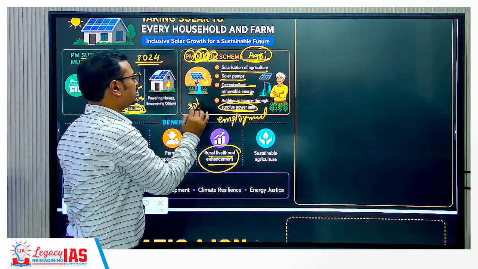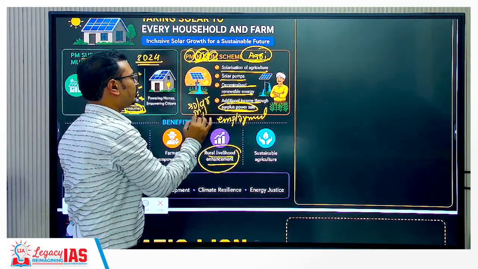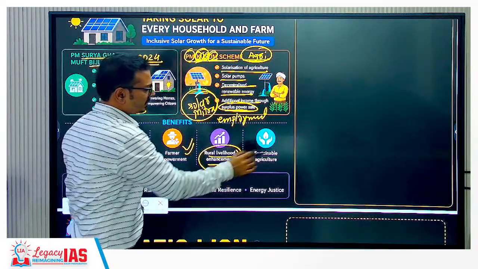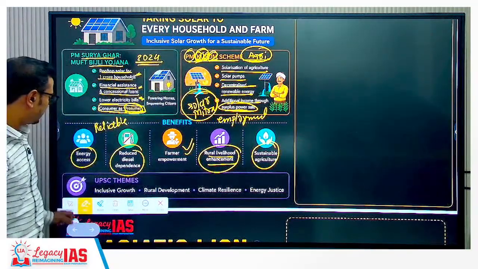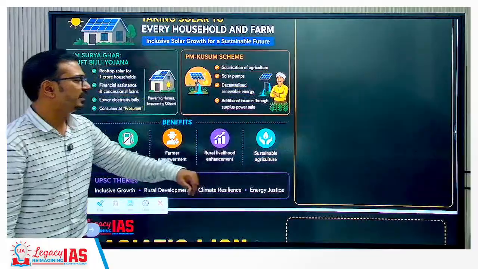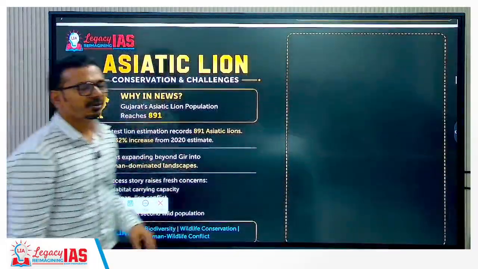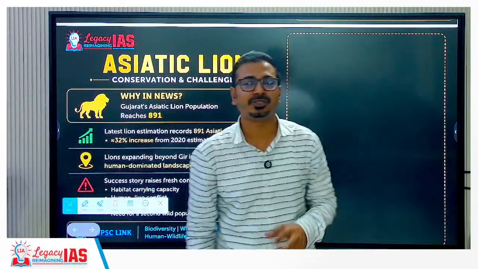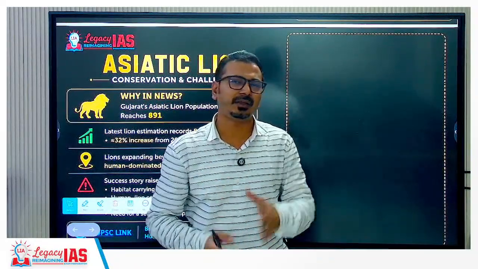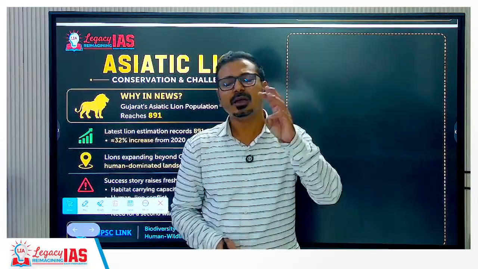They are trained, they will provide services to the farmers, sustainable agriculture, because irrigation is an important aspect, that's why sustainable. So this is the way renewable energy, and in that solar energy, is focused almost every year. There will be a question in mains examination, and also in prelims.